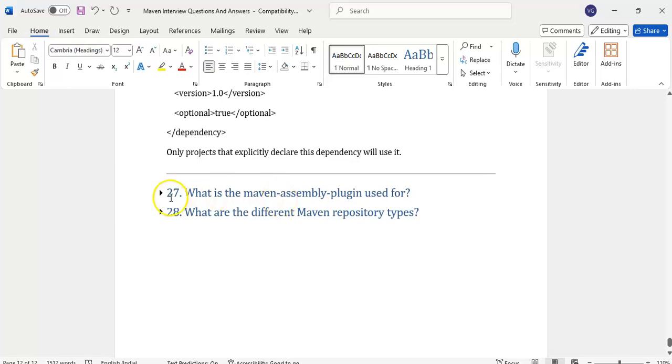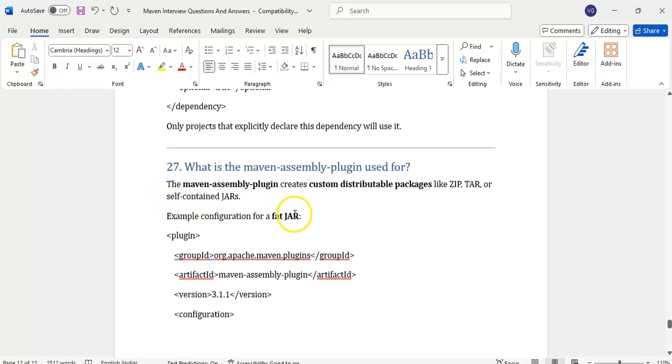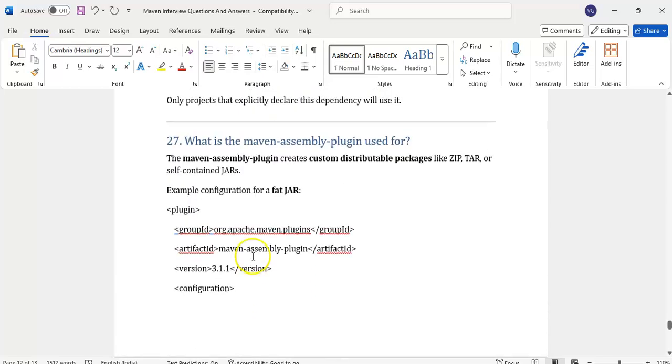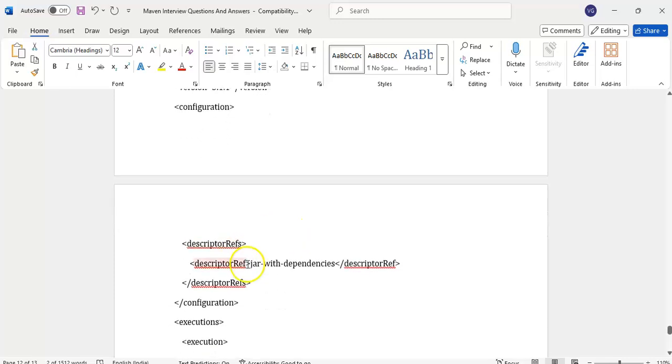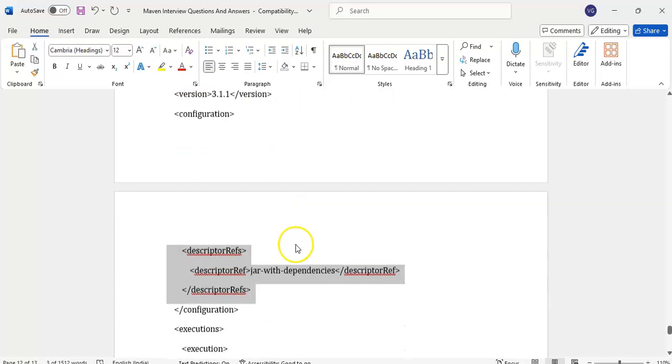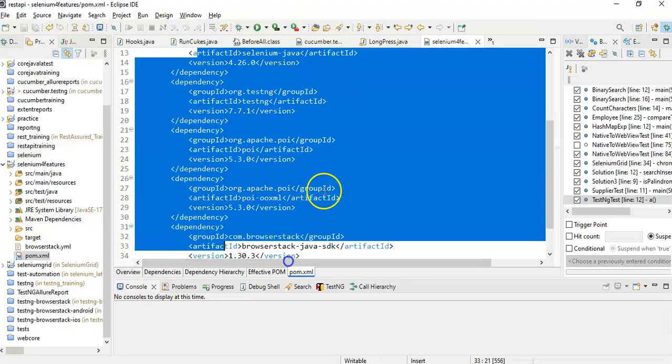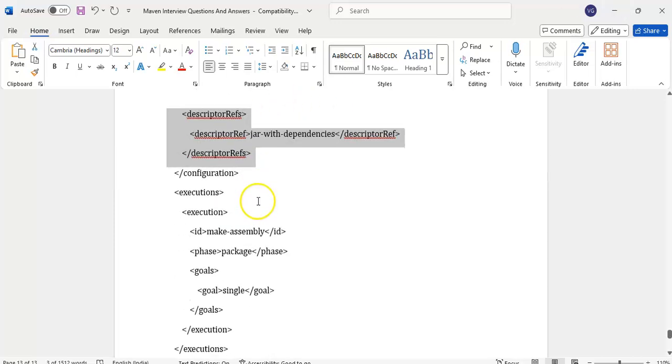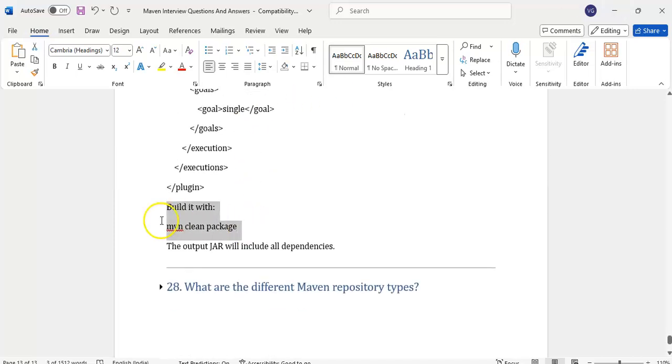Then what is the Maven assembly plugin? It is mostly used by developers. The Maven assembly plugin creates custom distributable packages like zip and tar, similar to how we have zip files and tar files. Similarly, there is jar-with-dependencies, which assembles all the jar files inside a project and creates one more jar file. How to execute it? mvn clean package. This output jar will include all the dependencies.